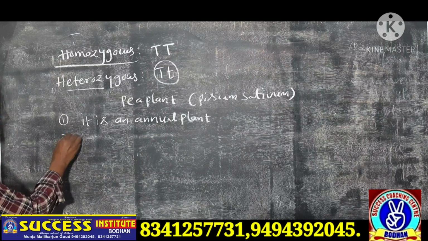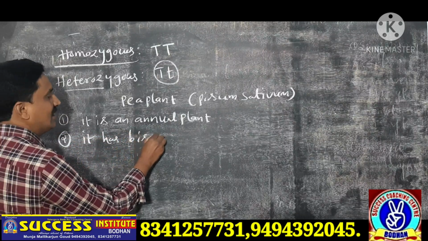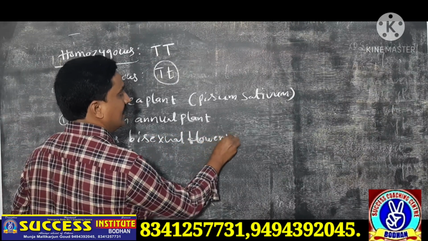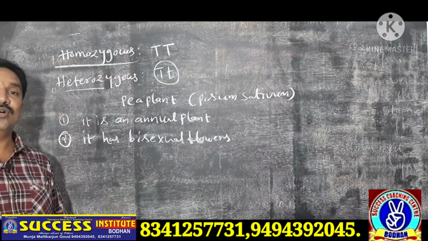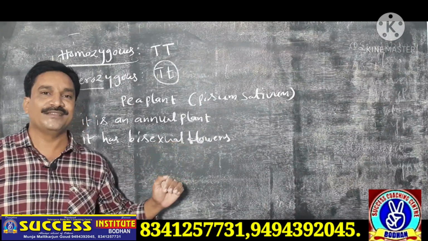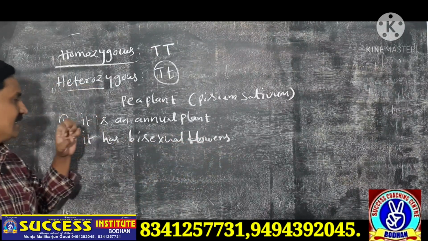Second one is it has bisexual flowers. Bisexual means both male and female reproductive organs, like stamens and gynoecium, are present in the same flower.